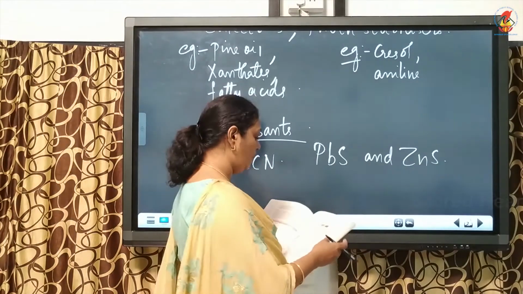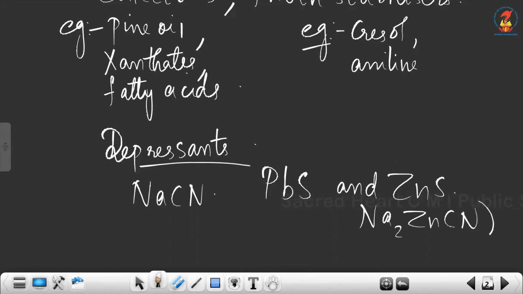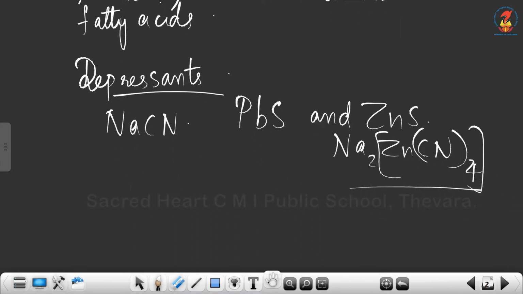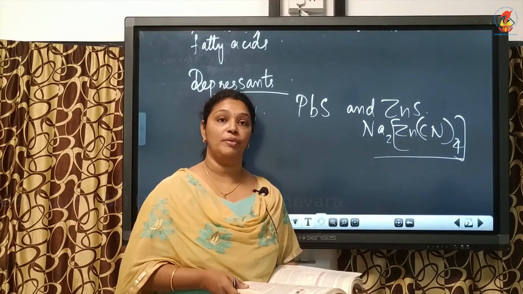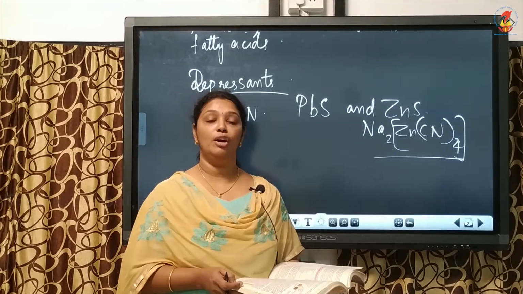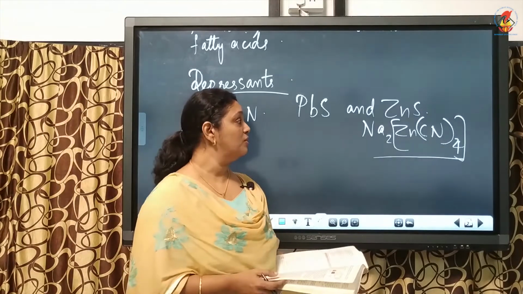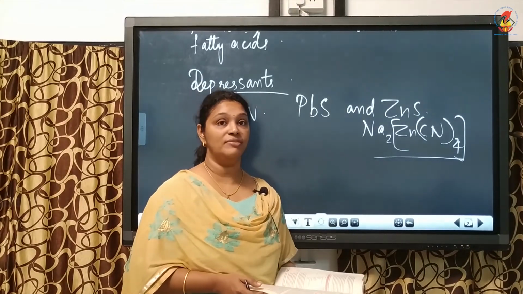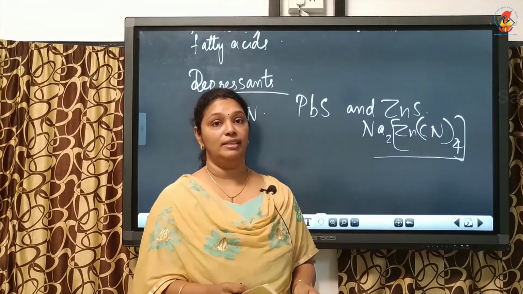And the complex formula is Na2[Zn(CN)4]. So, sodium cyanide is an example of a depressant when we have to separate lead sulfide and zinc sulfide ore. Zinc sulfide will not come with the froth, but lead sulfide will come with the froth, as the sodium cyanide will form a complex with zinc sulfide. Now, the froth flotation method is over.